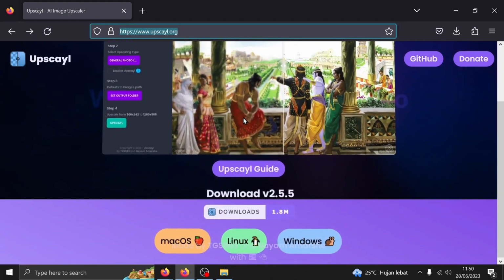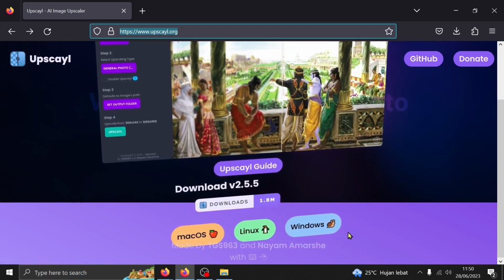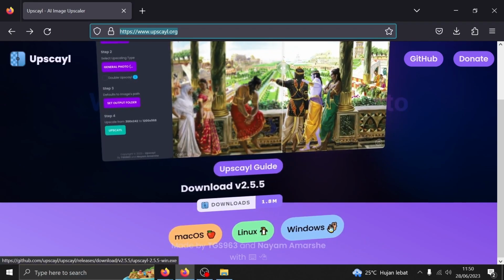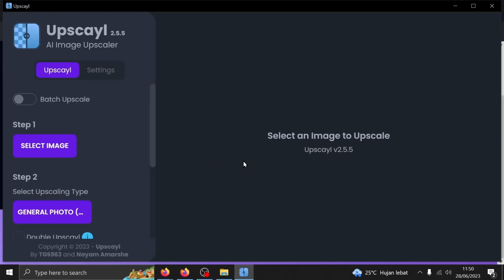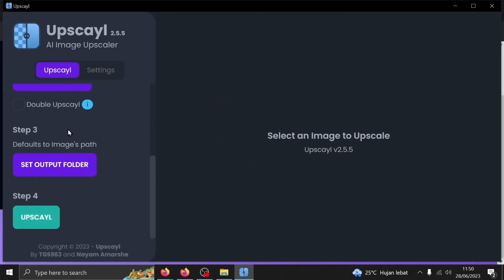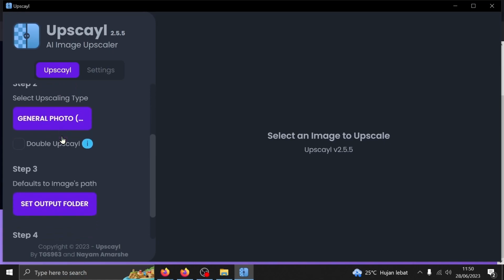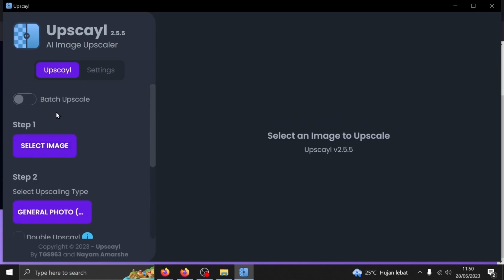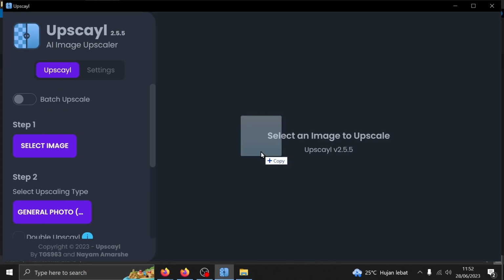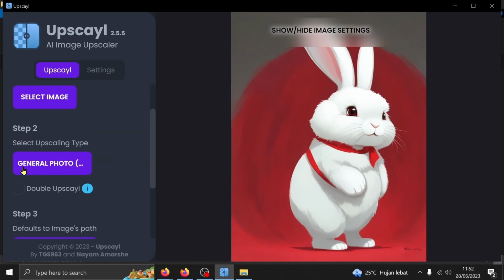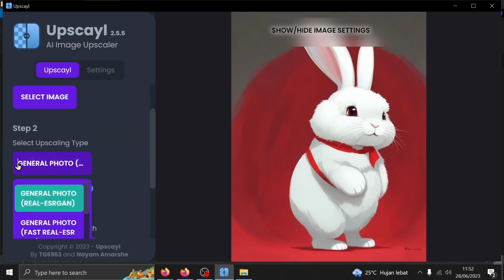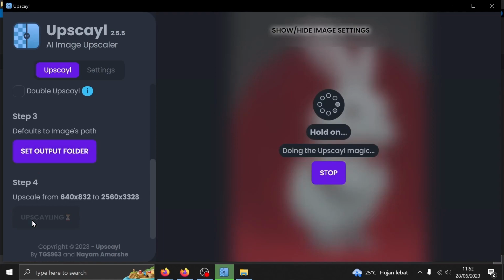Next is an app to upscale your images locally on your device. You can download it from their webpage of upscayl.org and choose your device operating system. Once you installed the app, it will look like this. You can either select the image by browsing the device through File Explorer or drag and drop the image into the large box on the right. There are some selection of types of upscales available. Pick one that you think suits your image best. Mind you that you can do the upscale a couple times until you think that the image has a good enough resolution. The upscaled image will automatically be saved to the same folder of the image you used.